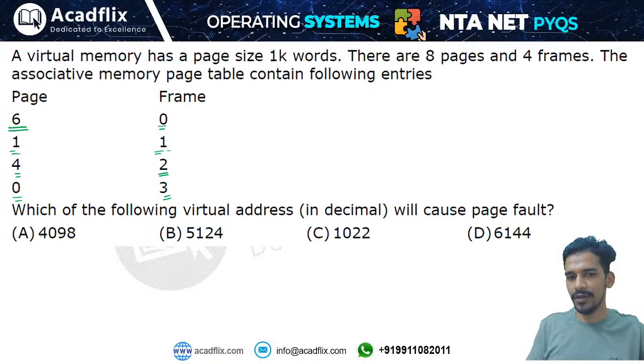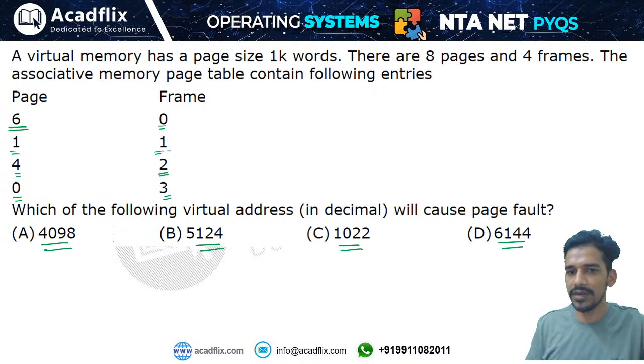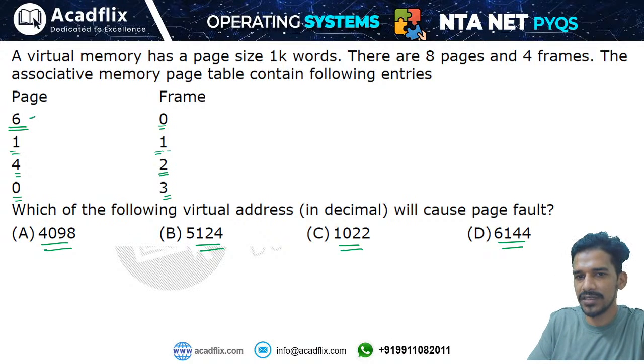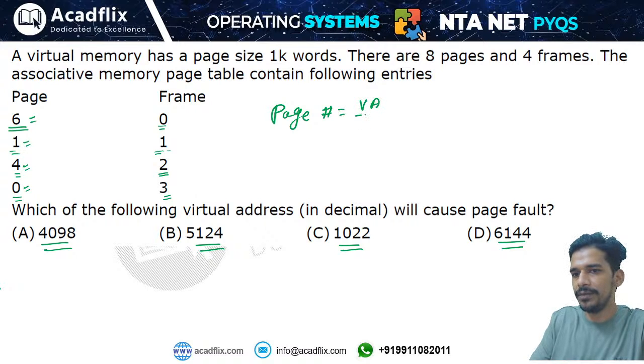Okay, it is asking, we are given some virtual addresses and you have to find out which will cause the page fault. Page fault means the page is not in memory. For example, page number 6 is in memory, page number 1 is also in memory, page number 4 is also in memory, page number 0 is also in main memory. So first you have to calculate the page number. How can you calculate page number? Page number will be nothing but virtual address divided by page size.